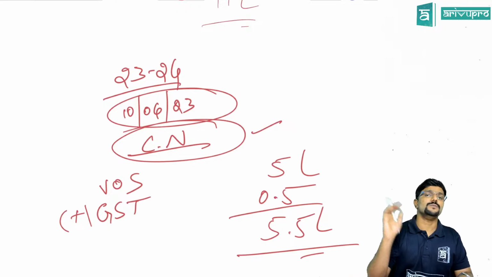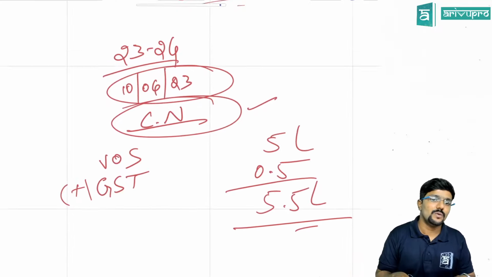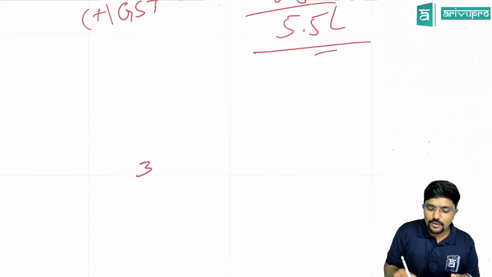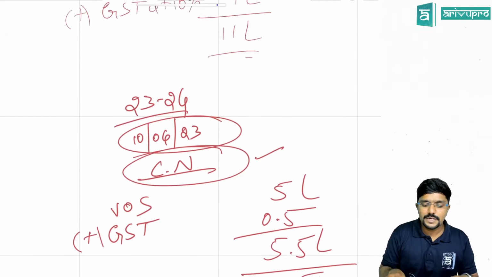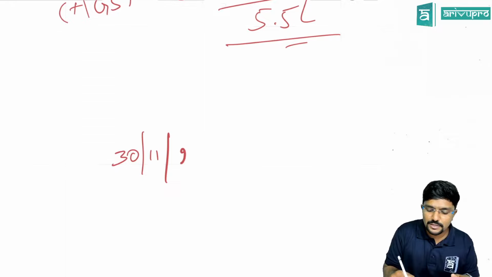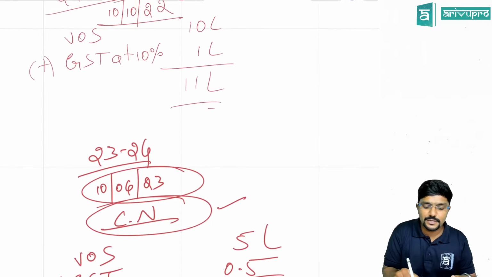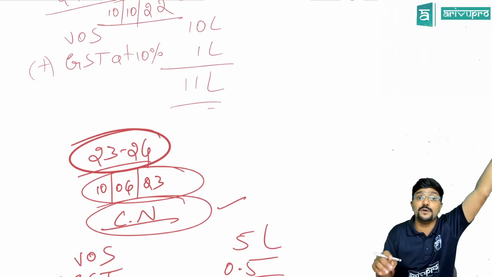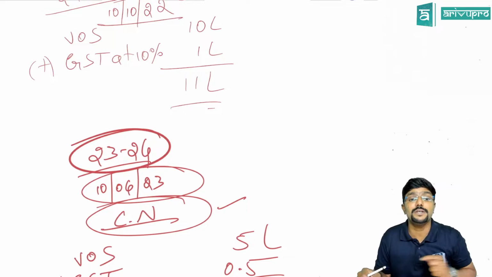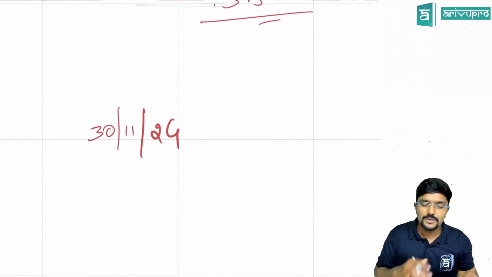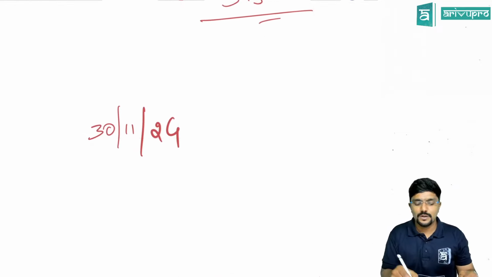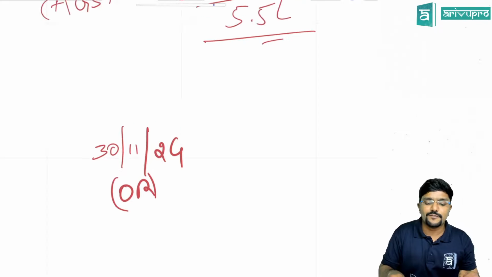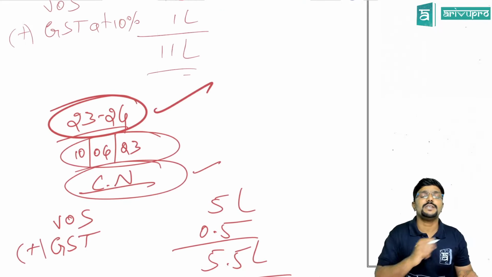If not, they are also giving some extended time. What is it? 30th November of the next financial year. 30th November of next financial year means 30th November of 24, because the credit note is issued in 23-24. Don't worry about the invoice. The credit note was issued in 23-24. So take 30th November of next year, or the actual date of filing the annual return for 23-24.